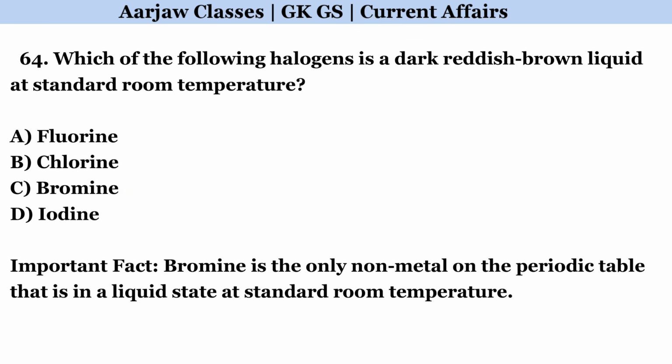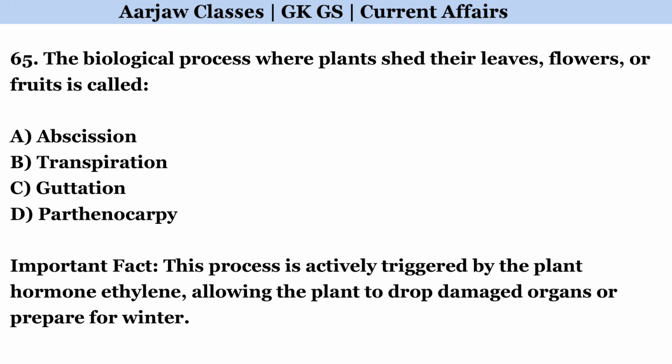Which of the following halogens is a dark reddish-brown liquid at standard room temperature? Correct option is C. Bromine. The biological process where plants shed their leaves, flowers, or fruits is called. Correct option is A. Abscission.